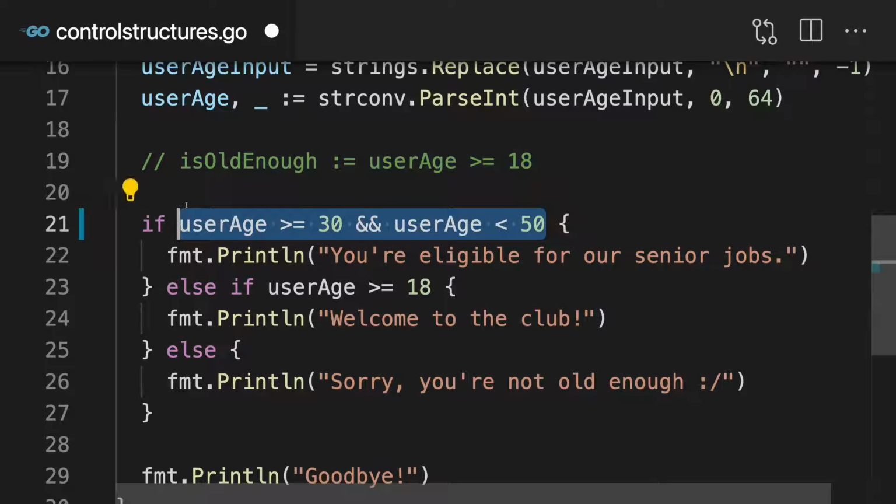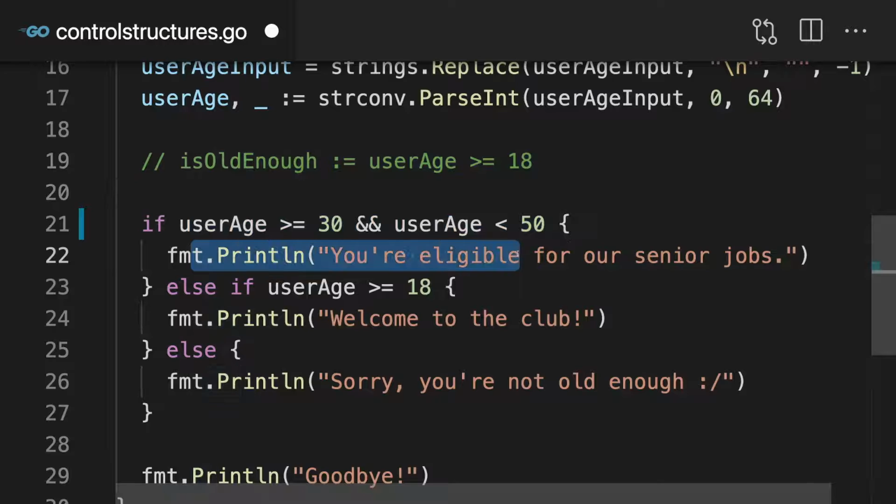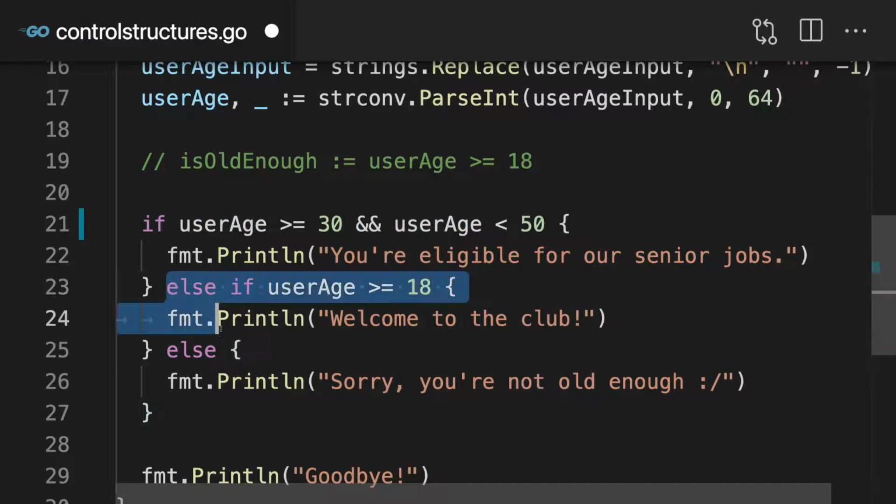And only if both conditions are met, so this one and this one, will we make it into this if statement here. If at least one of the two conditions is not met, we'll not make it in there, and Go will move on to the next branches.